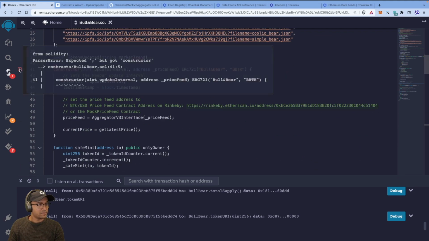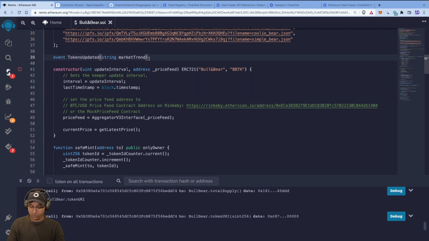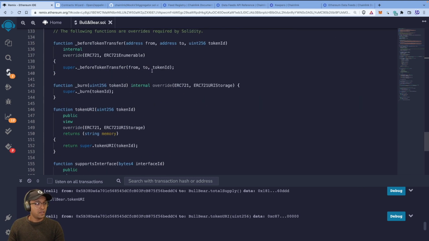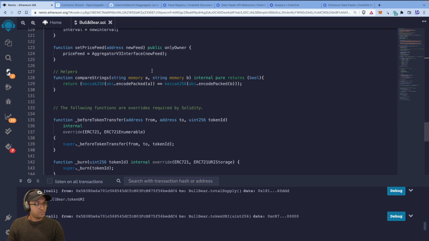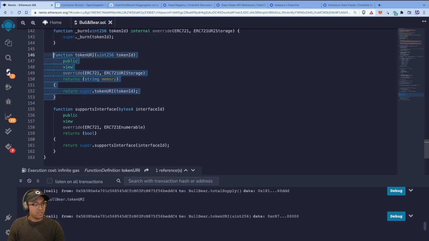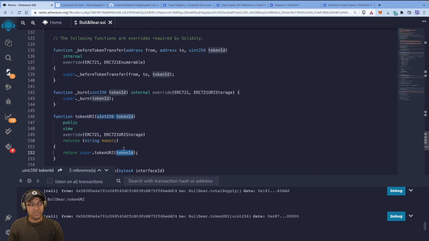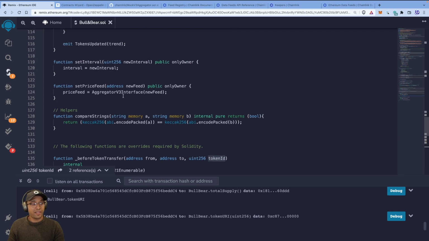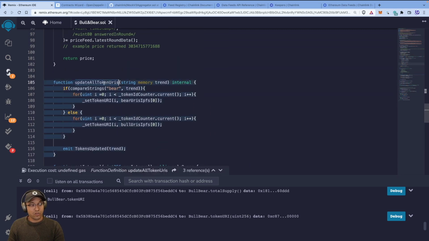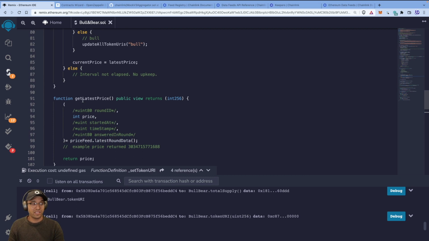So let's take a look at it. It's because we didn't finish our event with a semicolon. Okay, so now remember that OpenZeppelin, the standard ERC 721 spec with the enumerable, gives us the token URI. When we call this, and it's a public view function, we should get the applicable token URI for that given token ID. And the token URI gets dynamically set in update all token URIs, right? So that's why we update the set token URI. So when we call token URI, we should get the updated one.